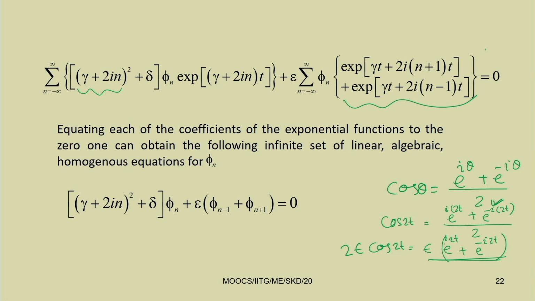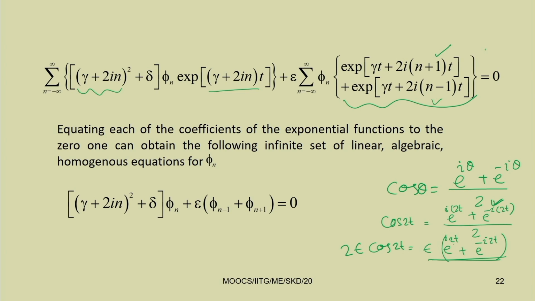For the minus 2 I t, taking 2 common, this becomes minus 2 I n minus 1 t. So we have a term e to the power gamma plus 2 I n t, another term 2 I n plus 1 t, and another term 2 I n minus 1 t.